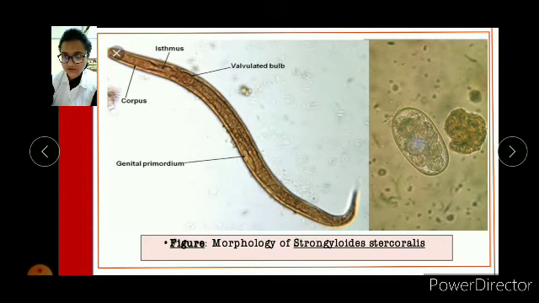Here is a picture that I have attached to it. Take a look. This is the isthmus, this is the corpus, then isthmus, then valvulated bulb, then genital primordium. And this is the cyst or embryonated egg of Strongyloides stercoralis.